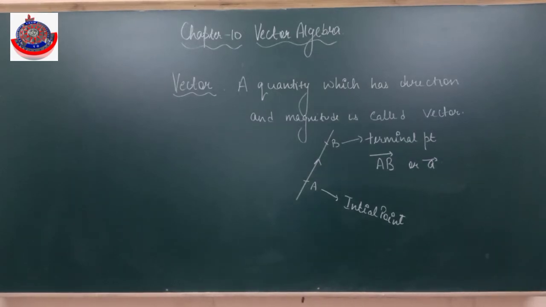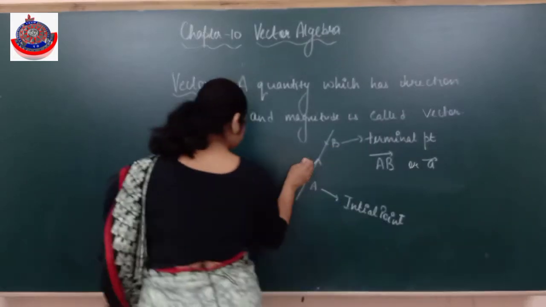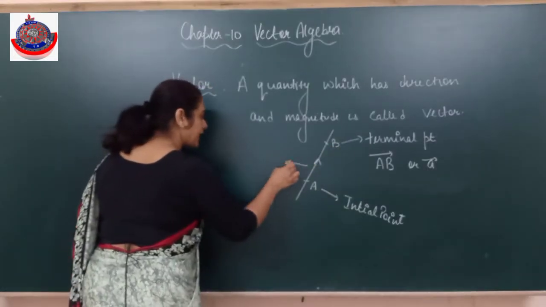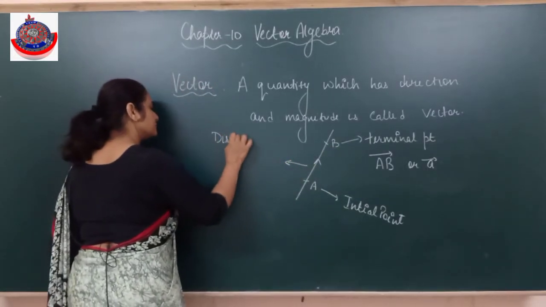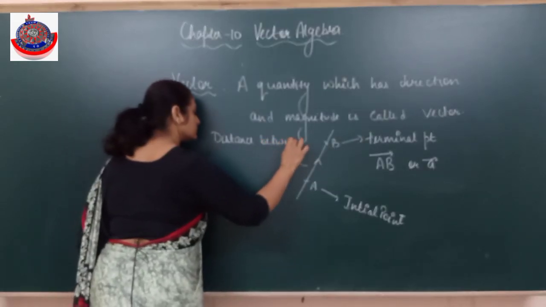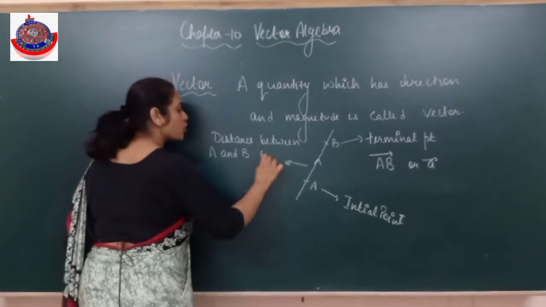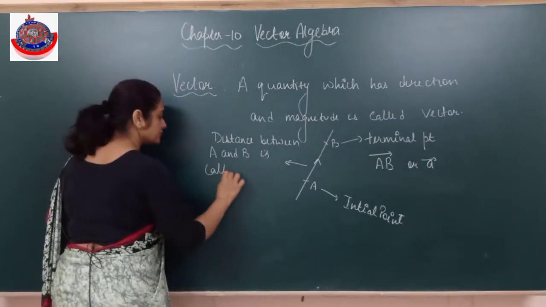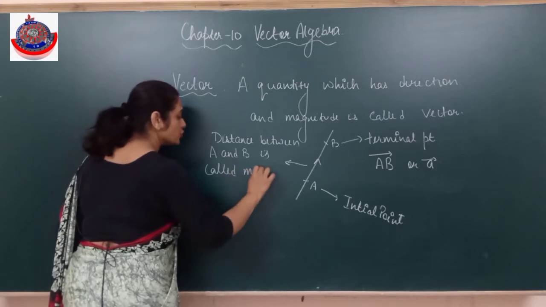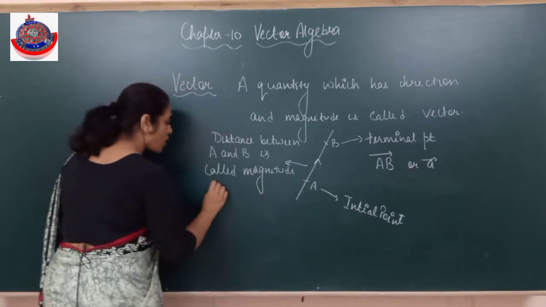B, it is finishing at B, so this is called the terminal point. And the distance between A and B is called the magnitude or